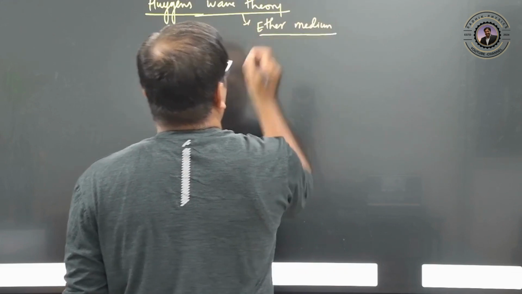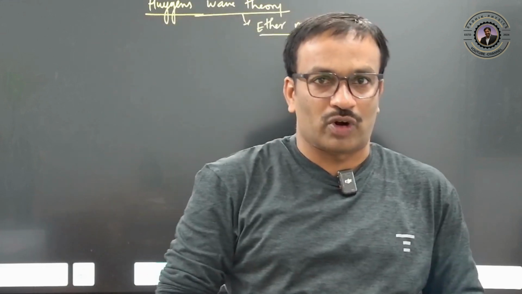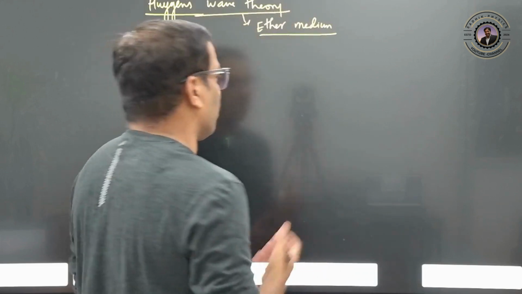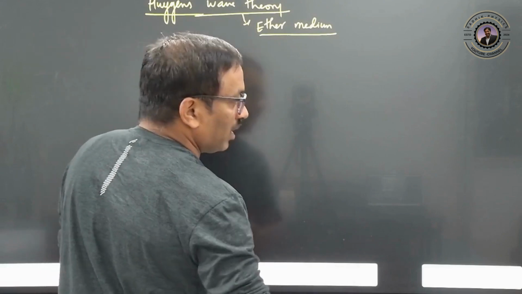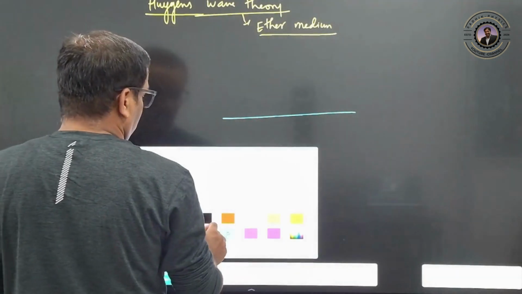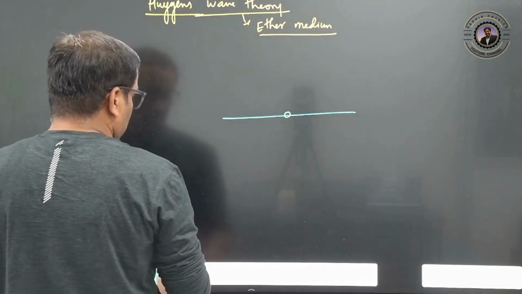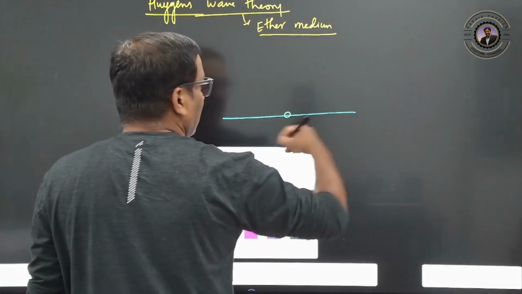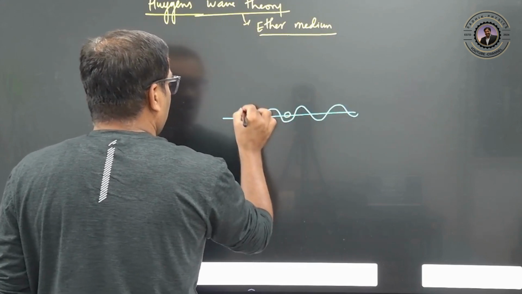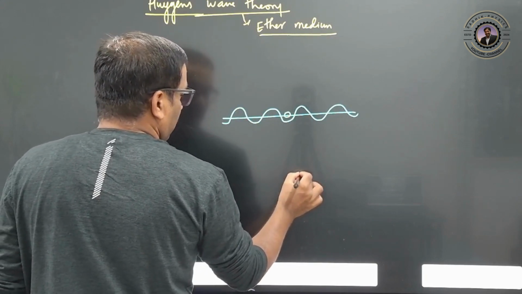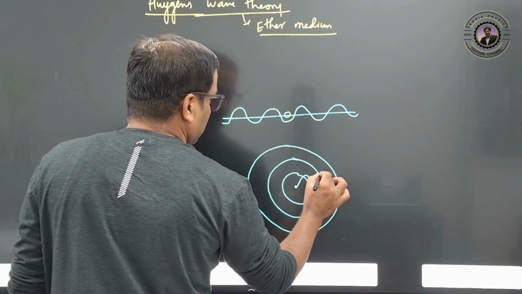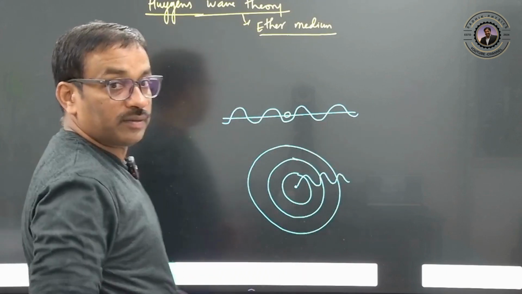So if any luminous body is there, like a bulb or a candle that is glowing, it will create a disturbance in the ether medium. Like suppose there is water, and you drop one stone in this water, it will create waves, and the waves will travel in all directions, like concentric ripples, you might have seen.